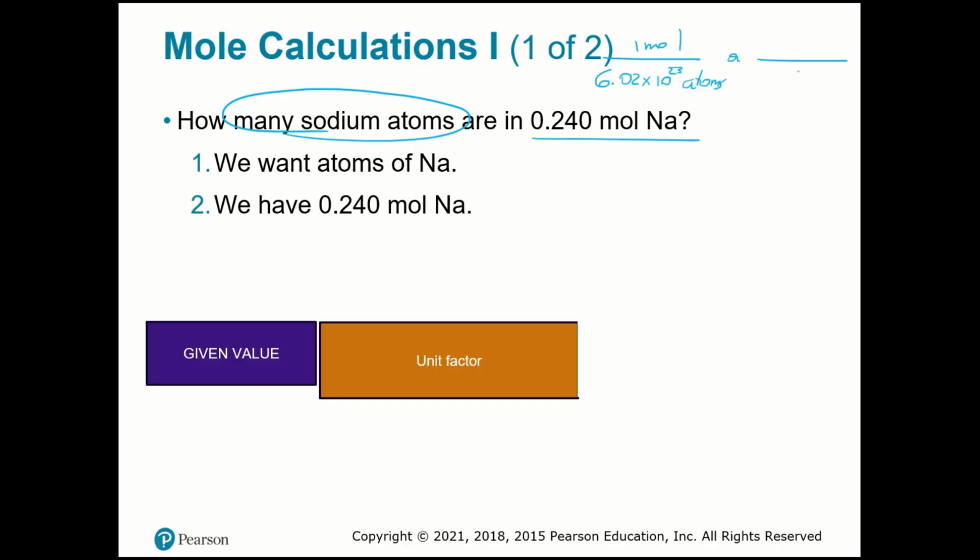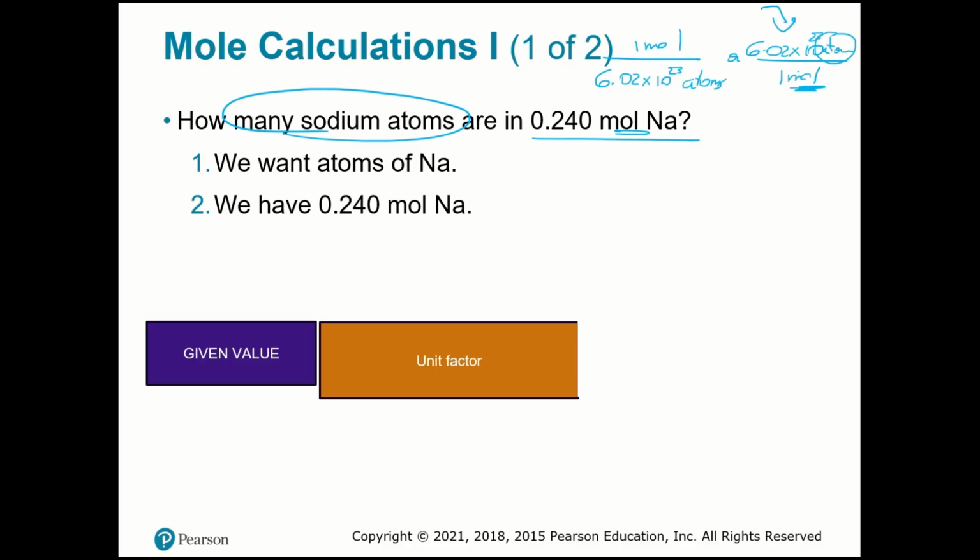Or you can say that 6.02 times 10^23 atoms is contained in 1 mole of any substance. So the unit factor that you're going to use here is this, because atoms is up there, and the mole is down here, so we can cut off.